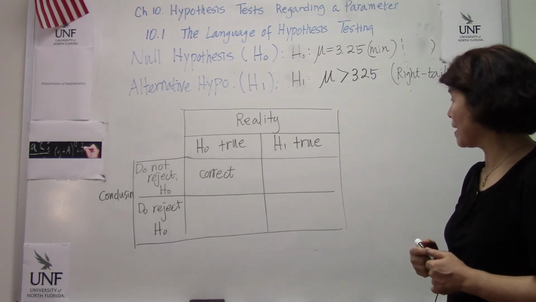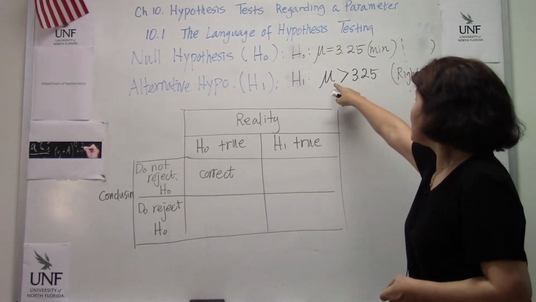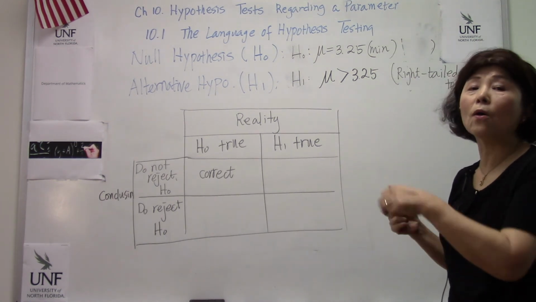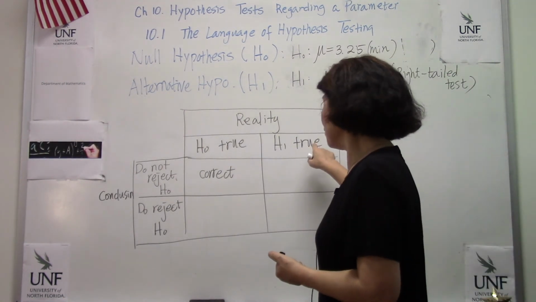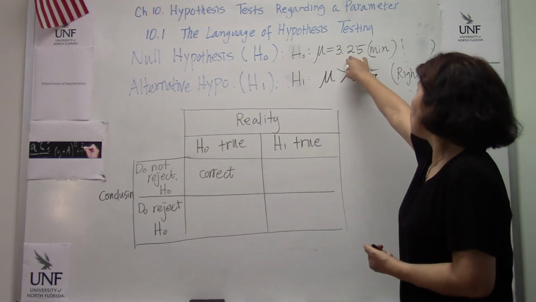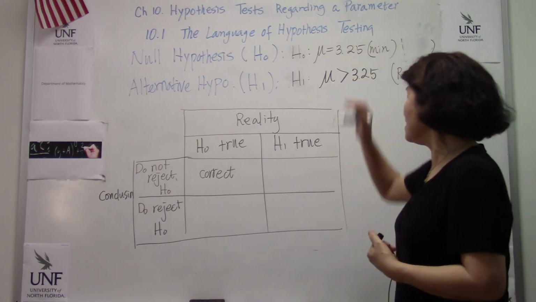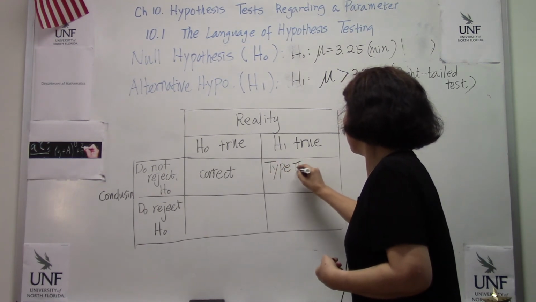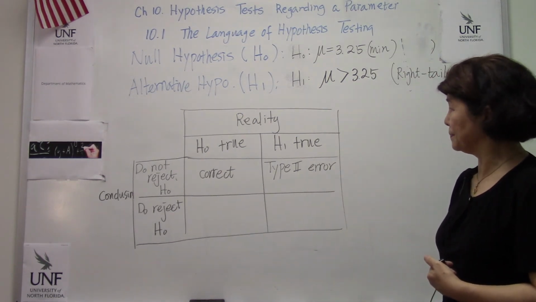Now H1 is true, so it's greater than 3.25 minutes, longer than before, longer than the 2006 data. Well, that one is true, but we do not reject H naught. Still, we hold on to this old data. So in that case, we say this is a type 2 error.